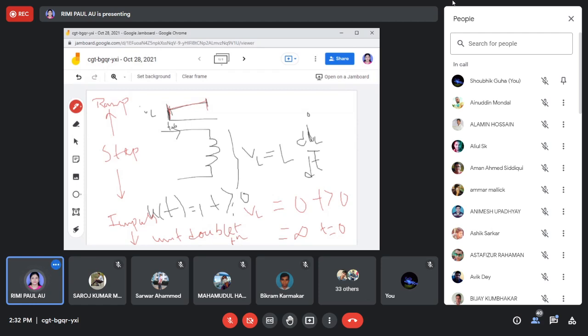So what we have seen in the case of inductor, in the case of capacitor: for the inductor we gave a step voltage and we got ramp current. In the case of capacitor, we give the step current and we get the ramp voltage. There you will see Vc is equal to t by C. So if we give the step current, you will get the ramp voltage in the case of capacitor. In the case of impulse, just the opposite. So you will go through this. That is the thing you should know.